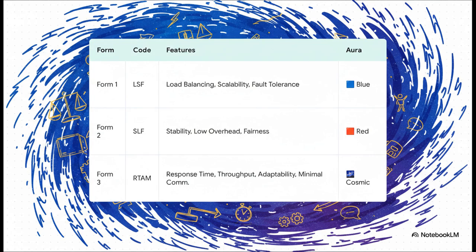And for those of you who want to unlock your final form, we present the Anime Power Mode. Your ultimate technique is LSFLFRTAM. I want you to channel your energy into 3 powerful attack forms. Form 1, the Azure Aura, LSF, for load balancing, scalability, and fault tolerance. Form 2, the Crimson Aura, SLF, for stability, low overhead, and fairness. And for your ultimate move, the Cosmic Mode, RTAM, for response time, throughput, adaptability, and minimal communication.